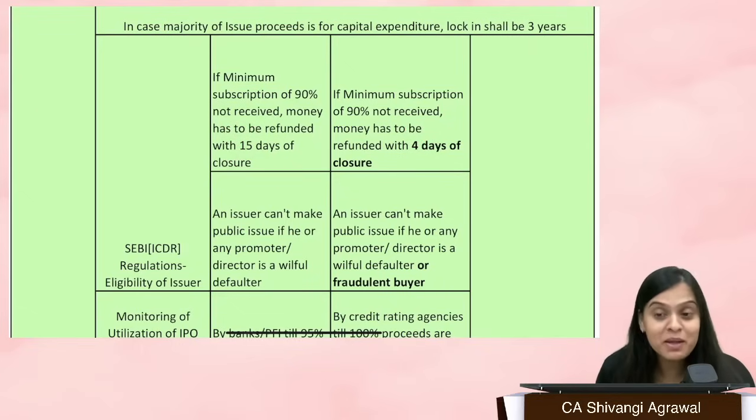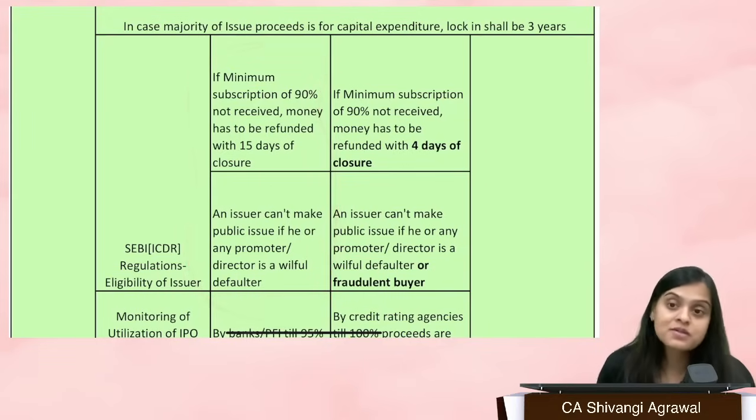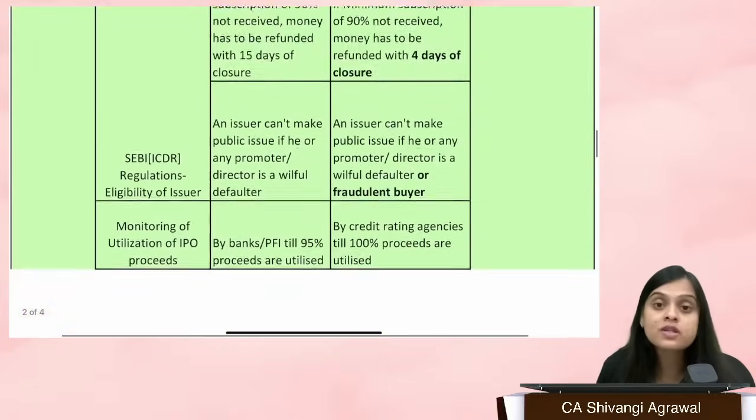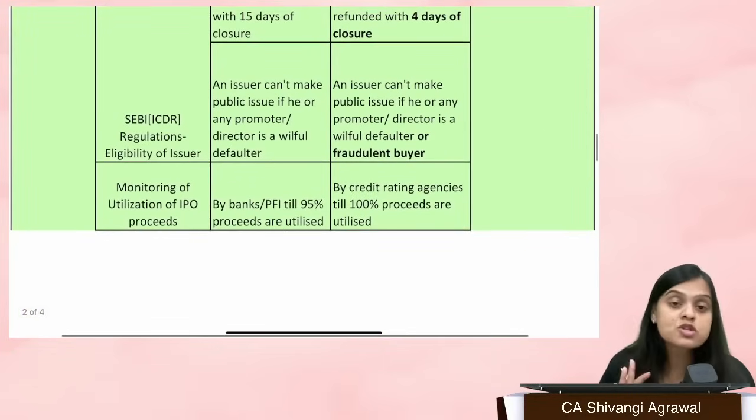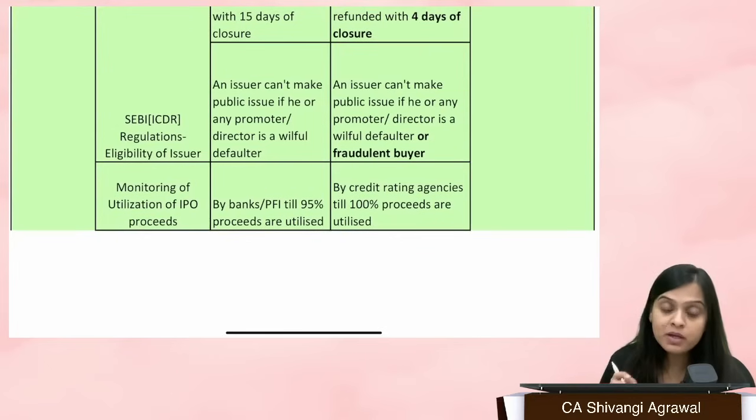Again, I'm telling you the amendments, but at the same time, I'm also telling you why I'm still urging that you cannot forget this. Because the Institute, for years, for attempts, has been doing this only, and has been judging you for this knowledge only, which may be correct, which may not be correct. We're not here to comment, we're not here to complain, we're only here to make a smart move, right?